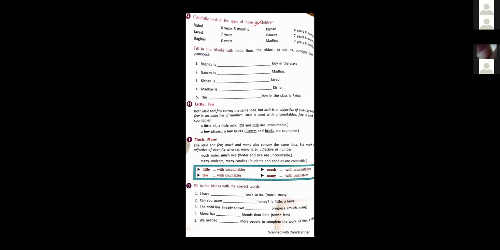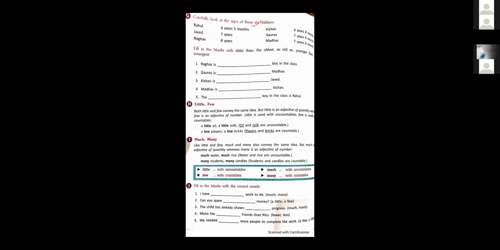Again, much and many, same. Both convey the same idea, but much is used with quantity and many is used with countable nouns. Many is an adjective of number and much is an adjective of quantity. Like much water, much rice. We can't count water and rice. These are uncountable, so we use much here. But we use many with countable nouns like many students, many candles. We can count both. We can count students, we can count candles.